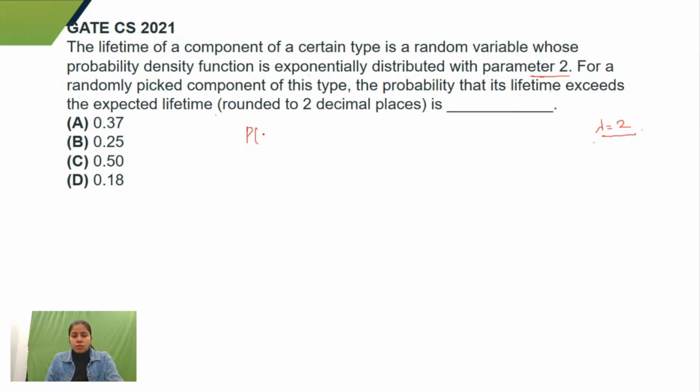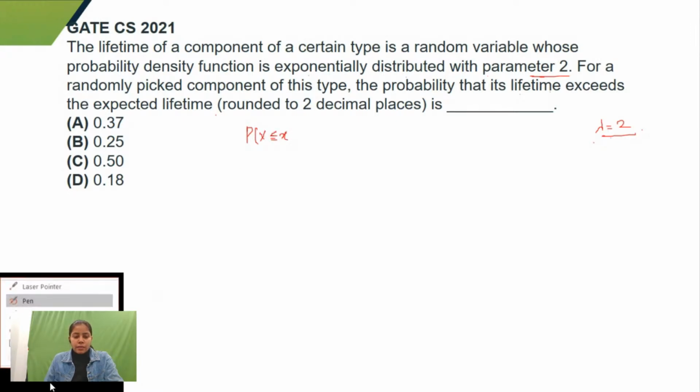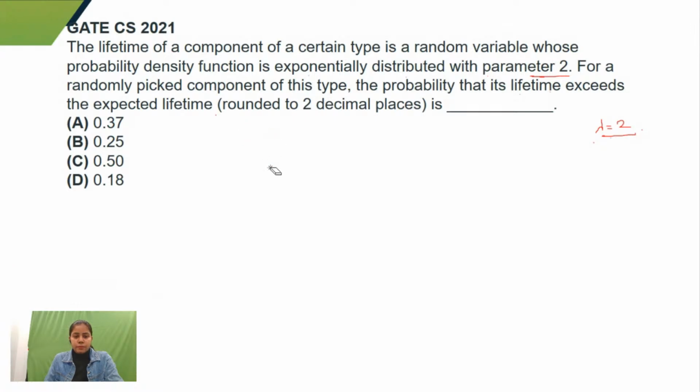For exponential distribution, the probability density function would be lambda e to the power minus lambda x, and lambda is given to me as 2.